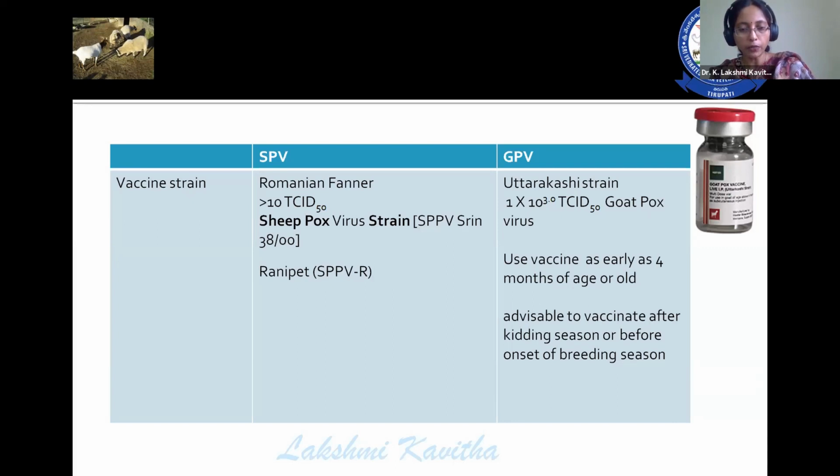Generally, the age of vaccination is from 3 months onwards, and you can start at 4 months. It is advisable to vaccinate the animals during the kidding season or before the onset of the breeding season, so that the young lambs or kids will get colostral immunity.